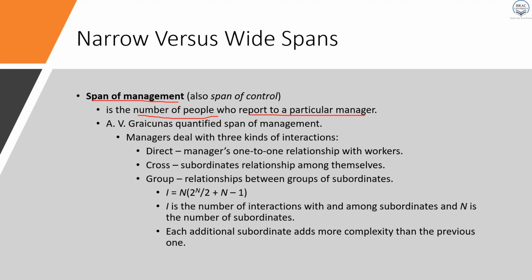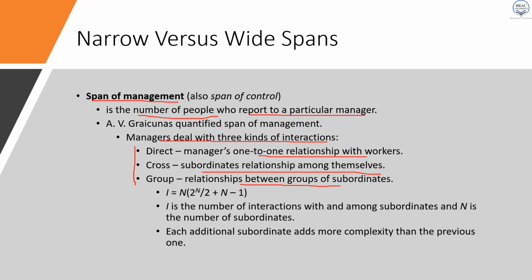And there are three factor-based theories here, three kinds of interactions. One is direct, cross, and group. So direct means the manager's one-to-one relationship with their workers. Cross means subordinate relationships among themselves. So when managers deal with workers, that is called one-to-one. Cross means subordinates, like you work for a manager. When you deal with your colleagues, that is a kind of cross relationship. And group means relationships within the group of subordinates. So that may be within your department, that may also be outside of your department.